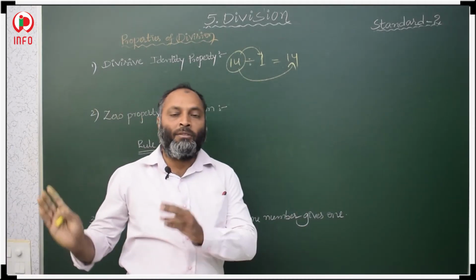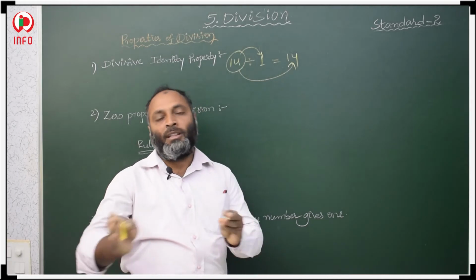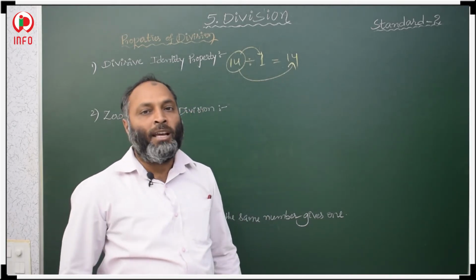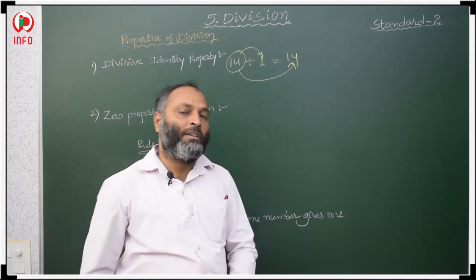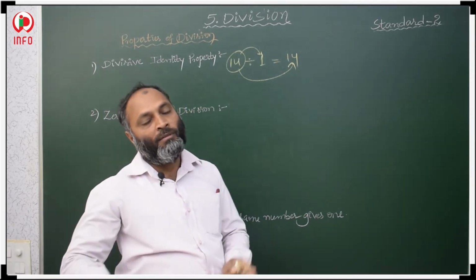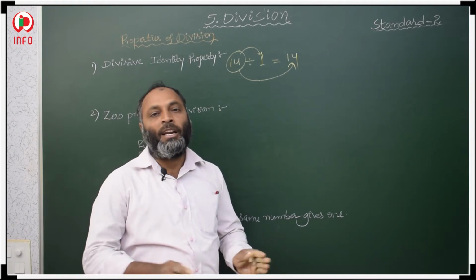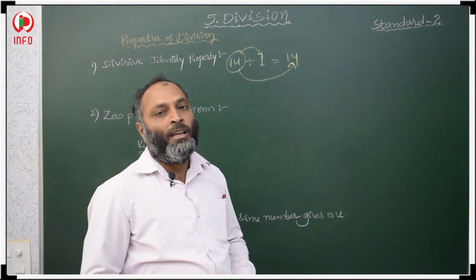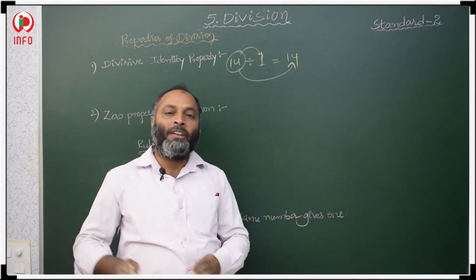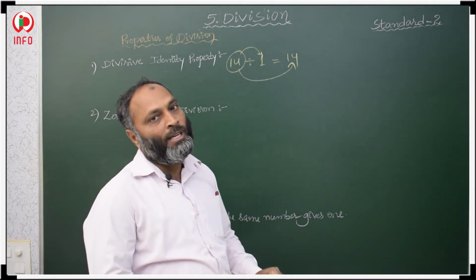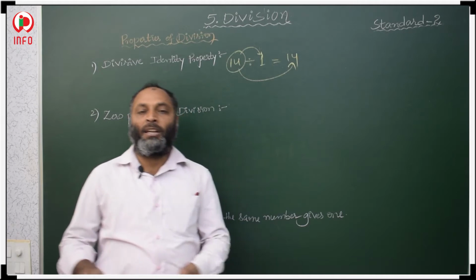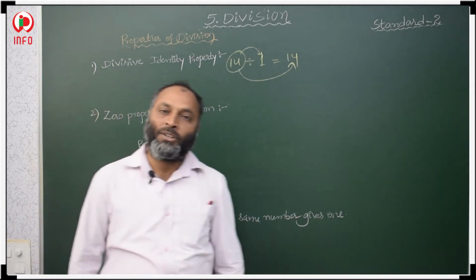Likewise, if 100 is divided by 1, your answer is 100. If 1000 is divided by 1, you will get 1000. 20 divided by 1 gives 20, and 180 divided by 1 gives 180. It means if any number is divided by 1, you get the number itself as the quotient.